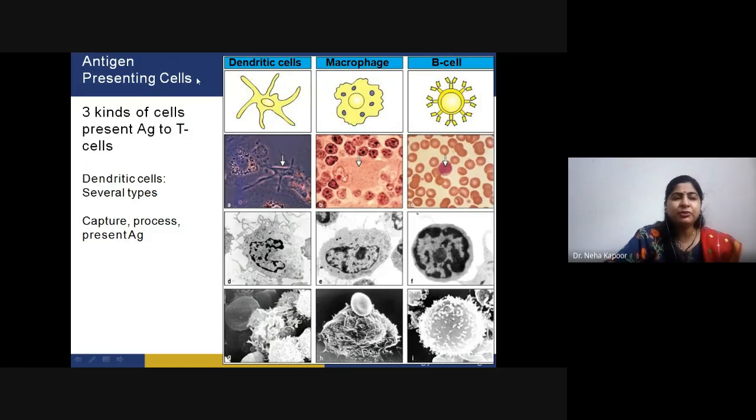These are the three kinds of antigen presenting cells. That means how they basically act. These are the dendritic cells that present antigen to the T cells so that they get activated. They capture the antigen, process it, and present the antigen. Under the microscope, they will look like this. This is the picture, and sometimes the photograph is something like this. In case of macrophages, they appear like this, and in case of SEM photograph, it is something like this.